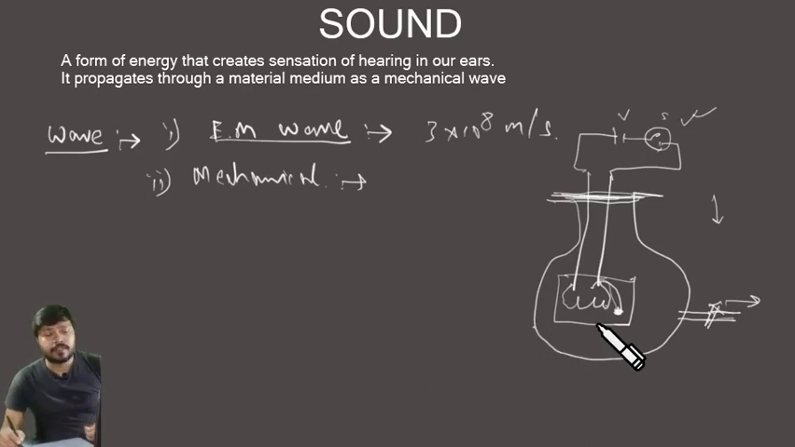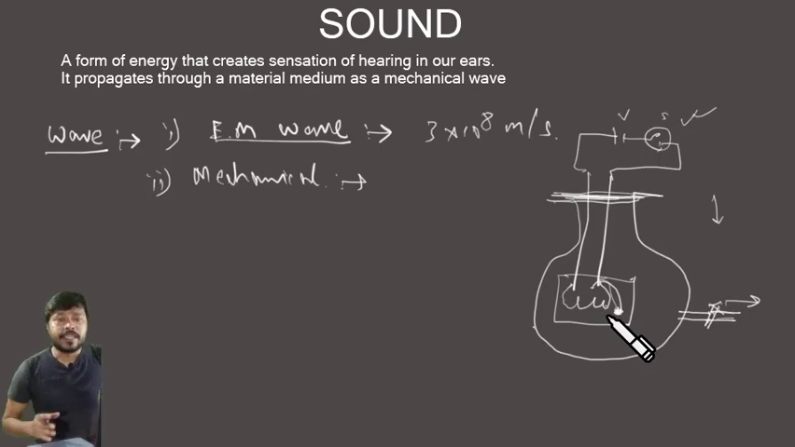So that proves that sound needs a material medium to travel from one place to another. That's why if we talk on the surface of the moon, we cannot hear, because there is no air medium to carry the sound wave.